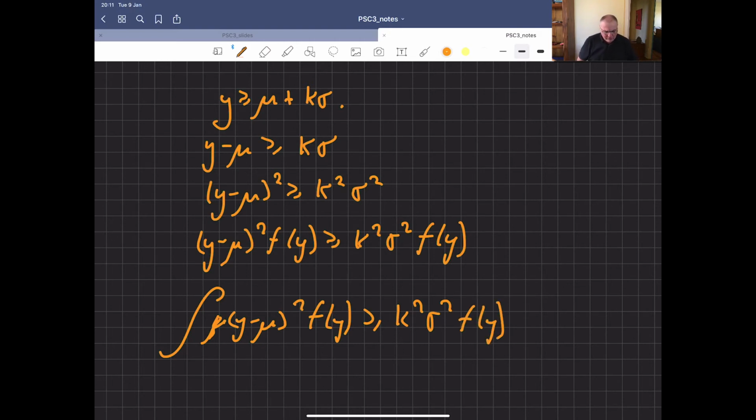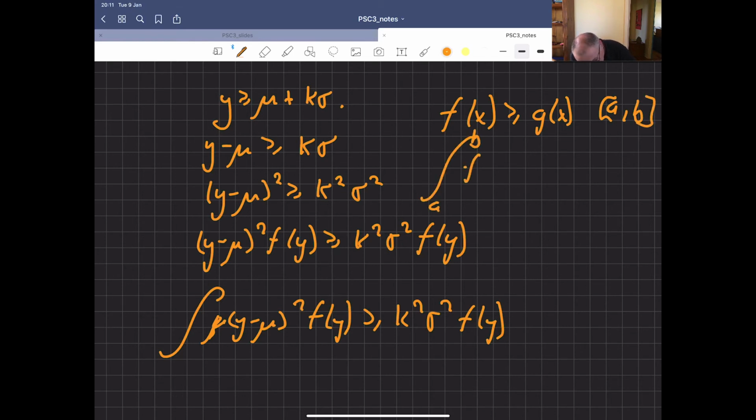What's happening there? Well, there's a rule that you probably were told in first year, and like all the rules in first year, you probably forgot because they never actually told you it would be useful. It's basically if f of x is greater than or equal to g of x over a region from a to b, then if I integrate from a to b, the integral of f of x dx will also be greater than or equal to the integral from a to b of g of x dx.